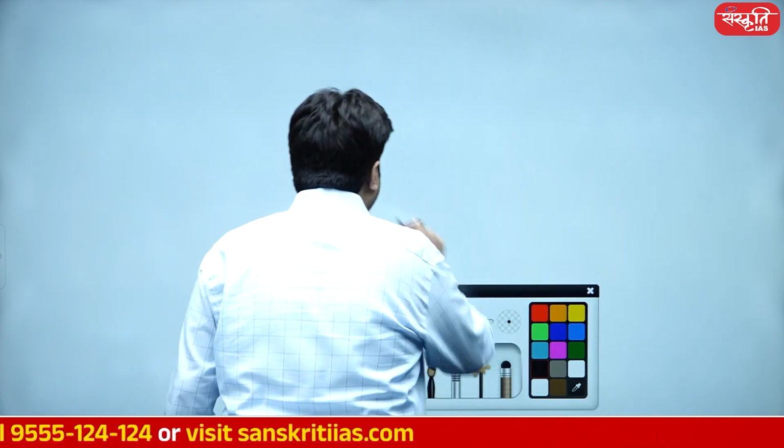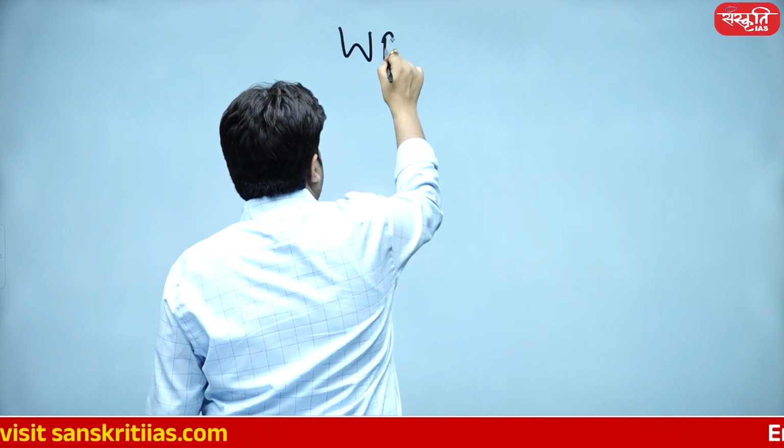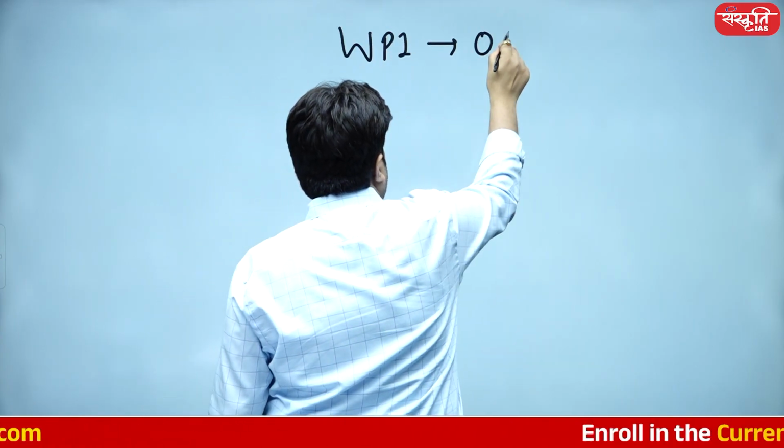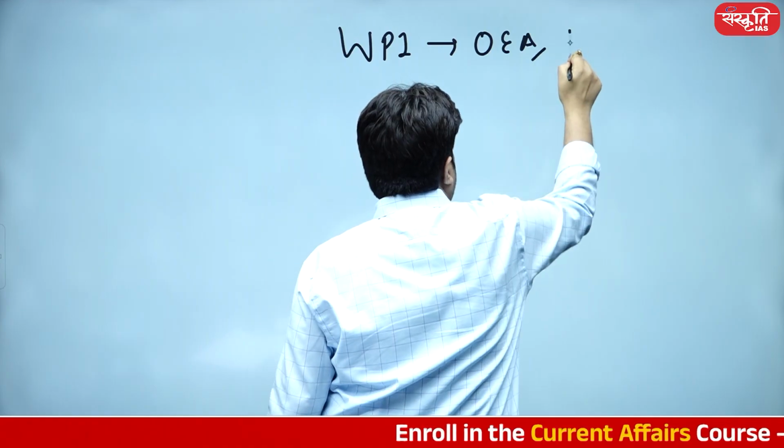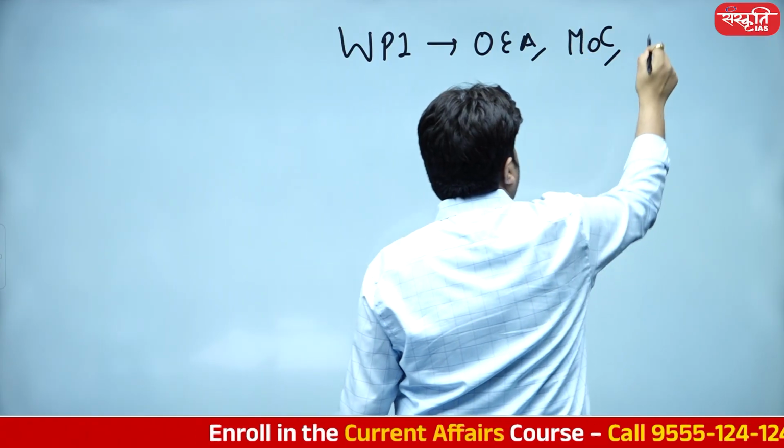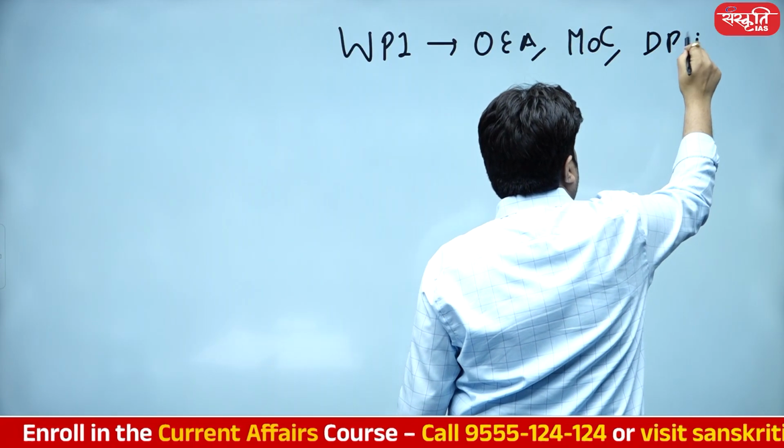So in our country, WPI is calculated by the Office of Economic Adviser, Ministry of Commerce, DPIIT.